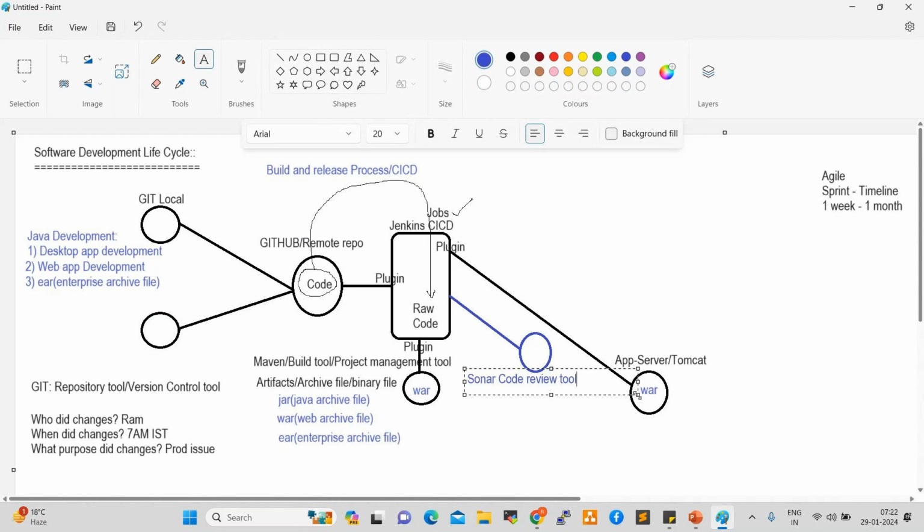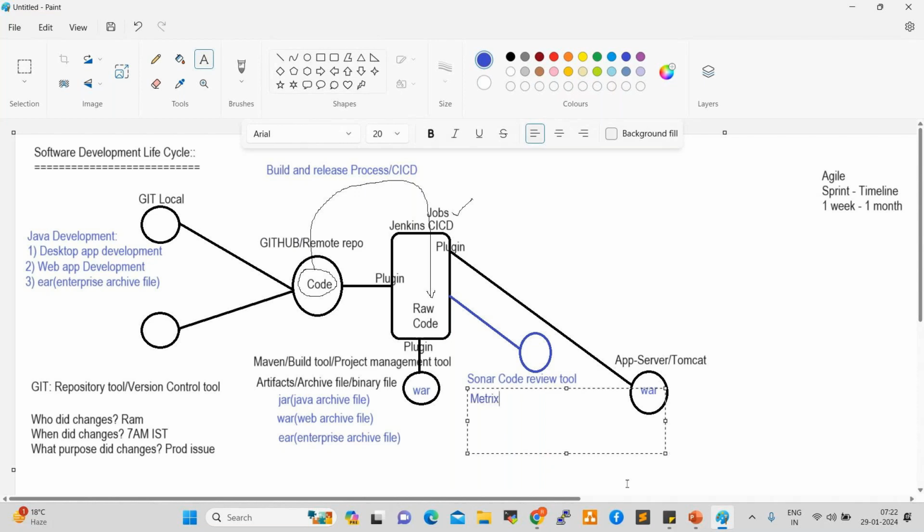Sonar code review tool, right? So what is Sonar? What will Sonar do? Sonar code review is a code standards, code review tool, right? Whatever code is developed by developers, Sonar will review the code. So in Sonar, developers create some metrics. What are metrics?